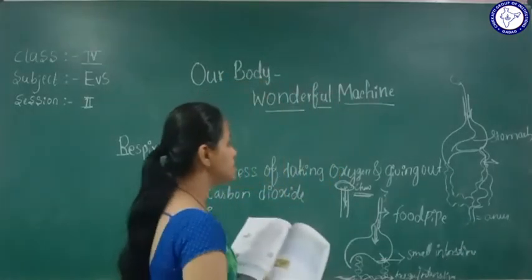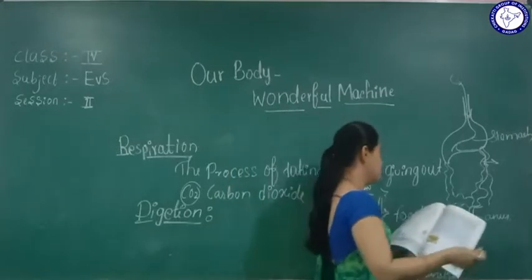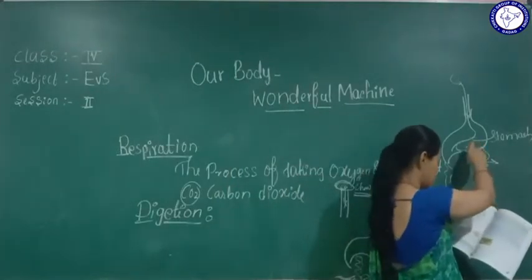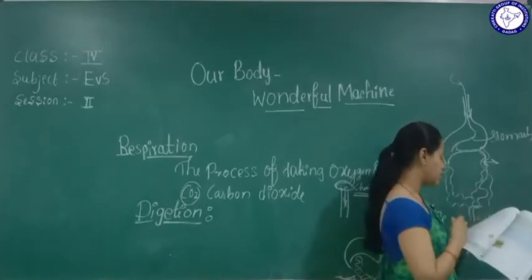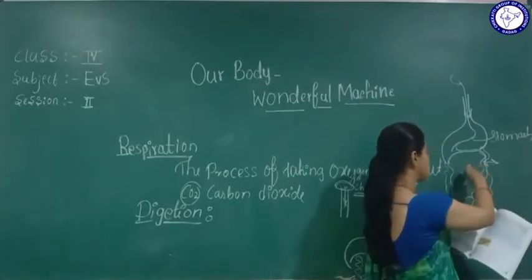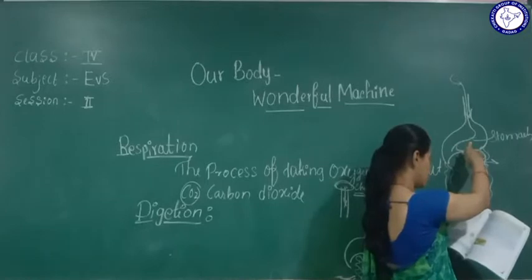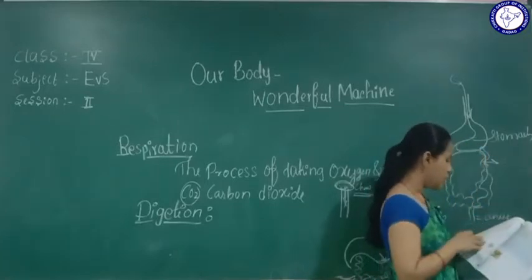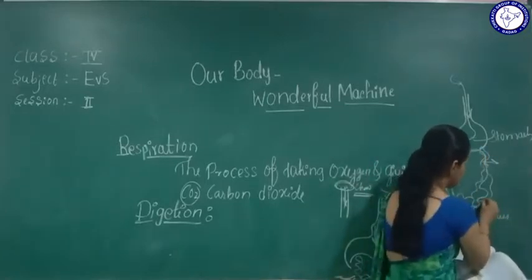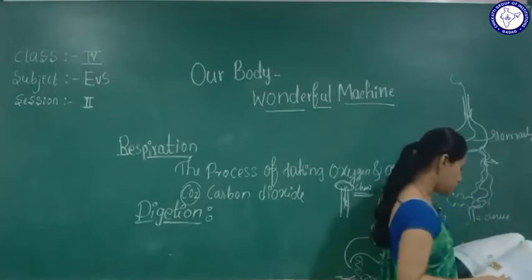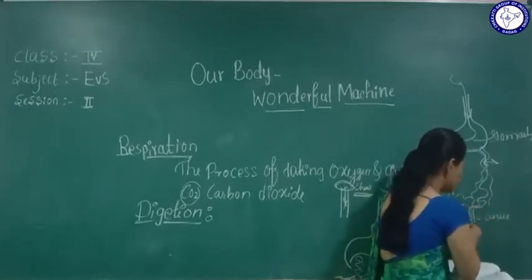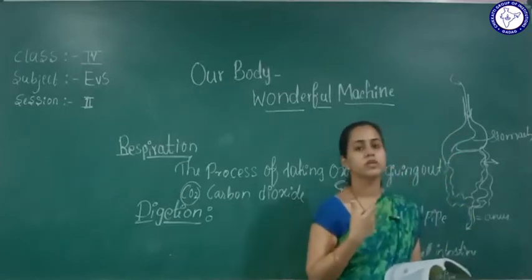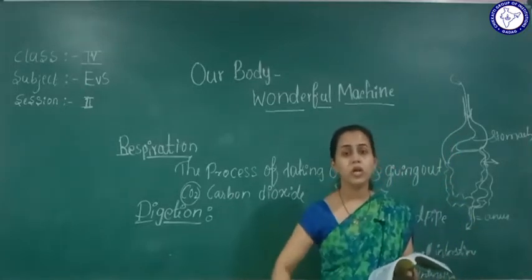So when it comes to the stomach, it will be there for 3 to 4 hours. Then after that the food will go to the further parts, the small and the large intestine. Through that we get all the things which we want for our body, right?